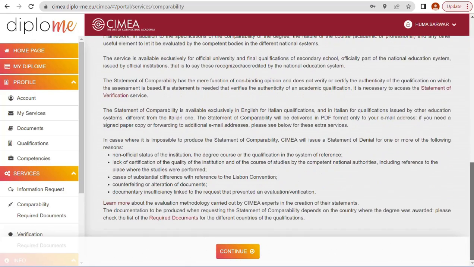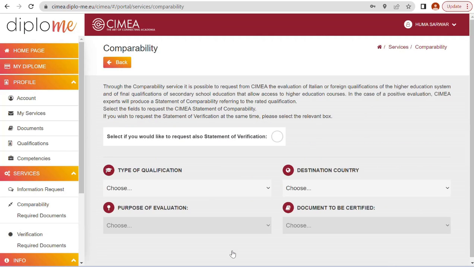Character of the service is okay. Continue. Click on continue. Select if you would like to request also statement of verification. So before applying for this CIMEA, ask your university if SOV is also required or not. If it is not required, then leave it blank. If it is also required, then click on this one. But in this video, I'm just telling you about comparability.